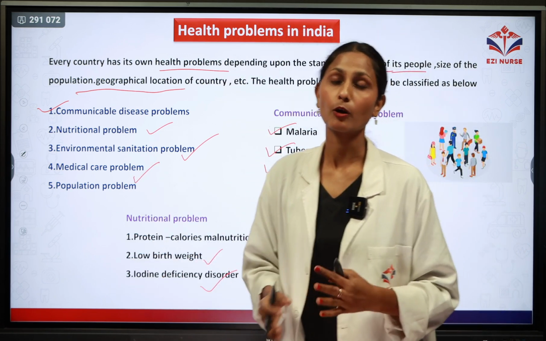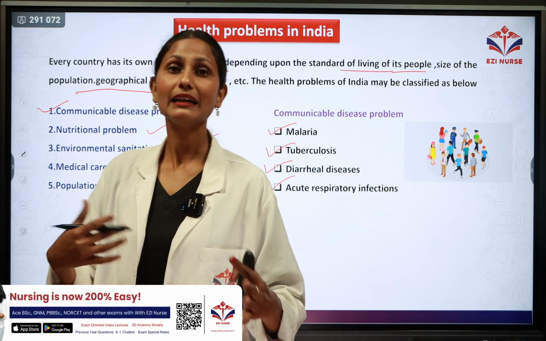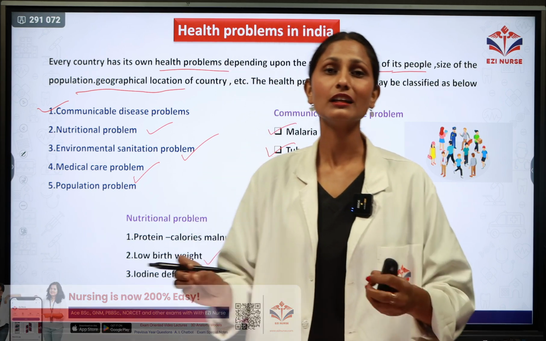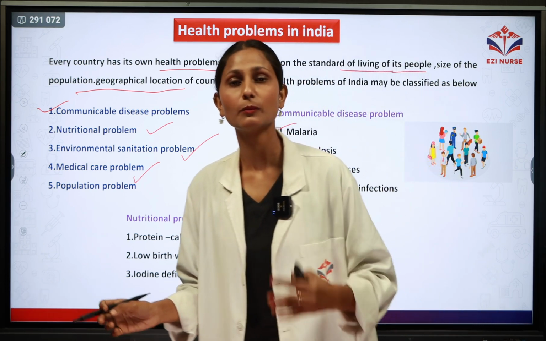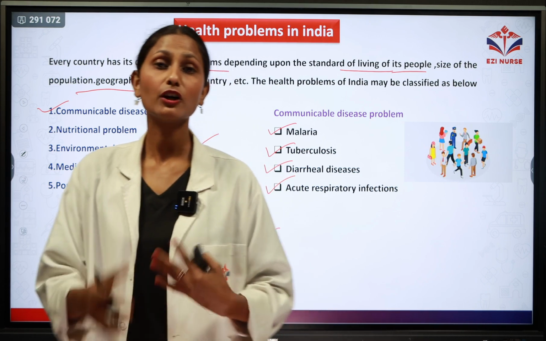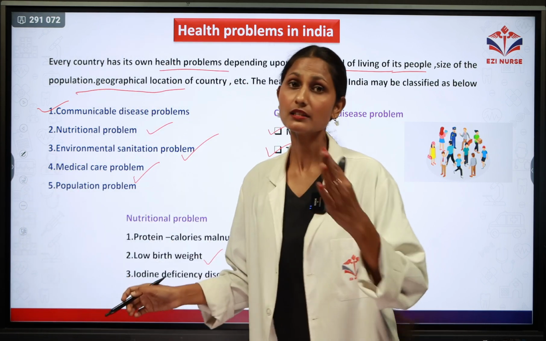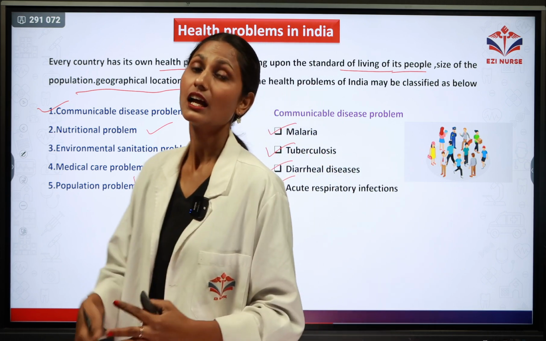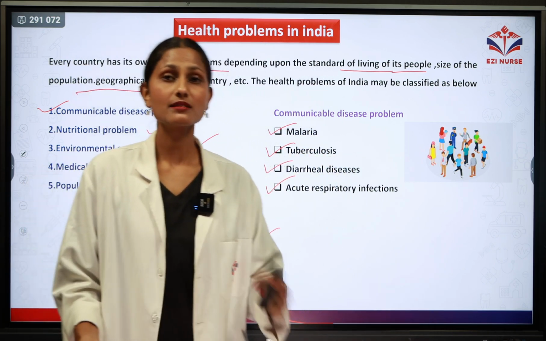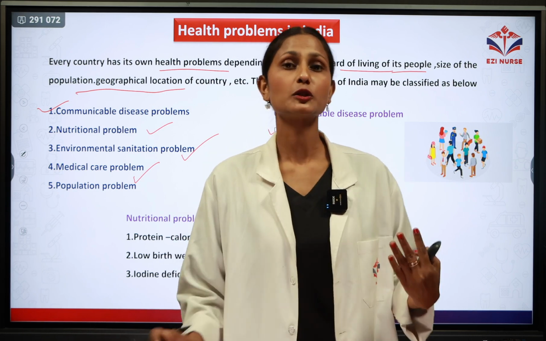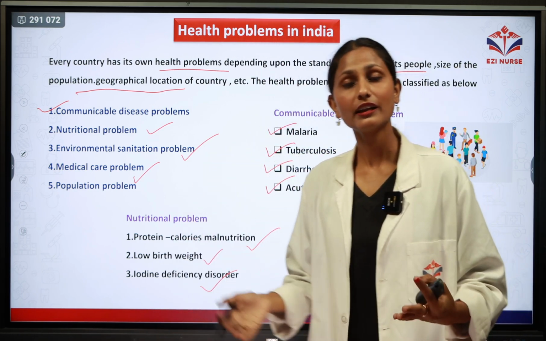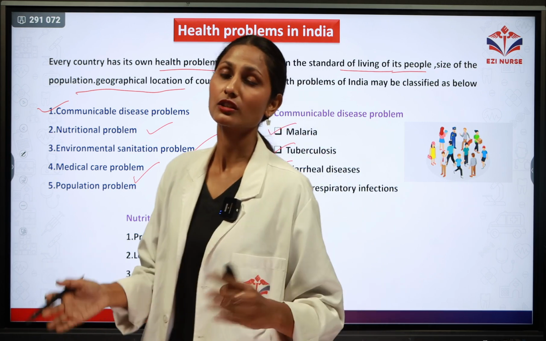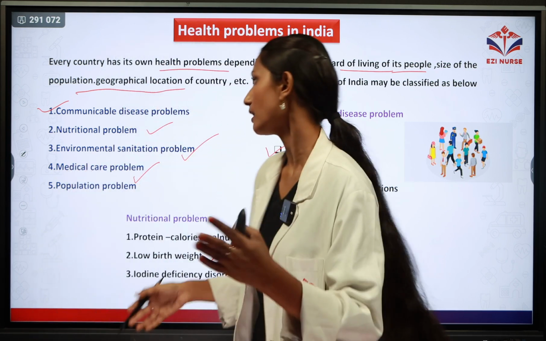The medical care problem is very common because medical health care is very costly and expensive. It is not easily affordable and accessible to the people of the community, and because of that a healthcare problem is present in India. There are many hospitals and clinics in the urban area, but in rural areas there are no hospitals or clinics, and to take treatment they have to go to the urban area. So there is a discrimination that you can see in the medical care problem.